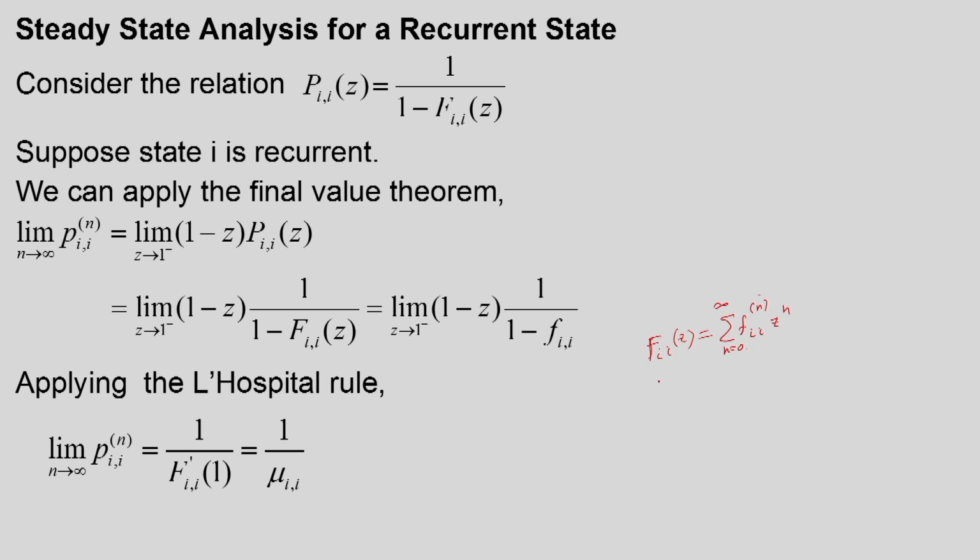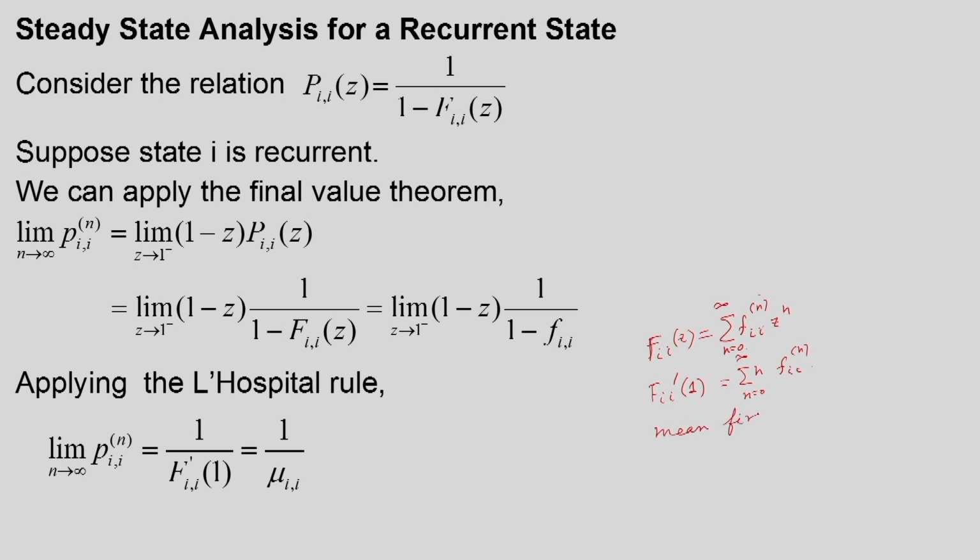If I take the derivative f I dash at point 1, then z to the power n will give a factor n. So, it is the sum over n from 0 to infinity of n f I n z to the power n minus 1, and there if I put z equal to 1, I will get 1 only.